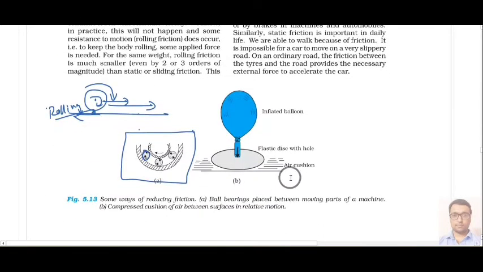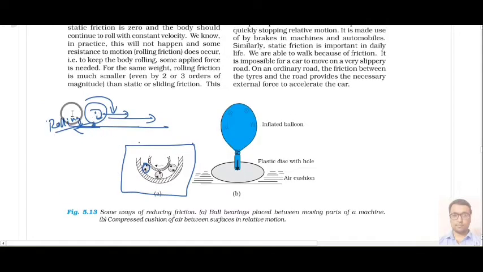Different examples are given here where we can observe this kind of friction in daily life. Like you can say this is a ball bearing placed between the moving parts of a machine. This diagram is for a particular complex machine. There you can see these two bearing balls or these three bearing balls, and the kind of friction force there will be your rolling friction.